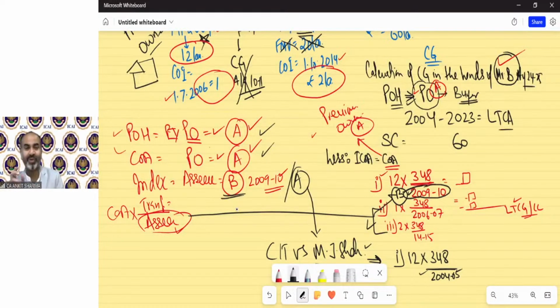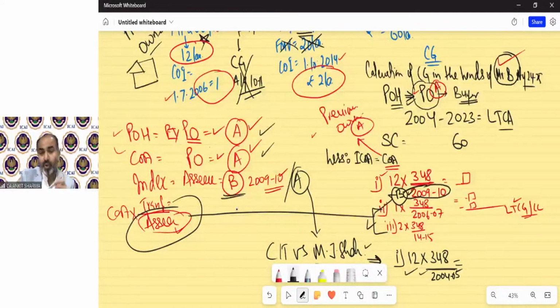But this is as per CIT versus Manjula J. Shah. Now the problem started. This has not been amended in the Act yet. It has not been amended in the Act yet. So in the Act, it has been written that the index will be taken as per the assessee. But because the judgment has been in favor of this, an assessee can take the benefit of this. By referring to this case law, you can take the advantage of this. And you can see if you solve with this method, your capital gain will be lower than the above case.